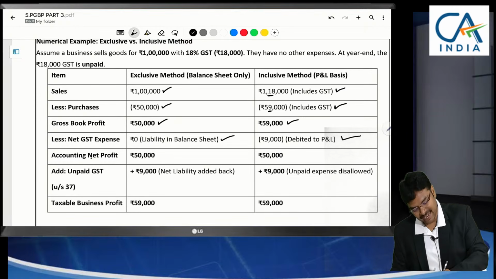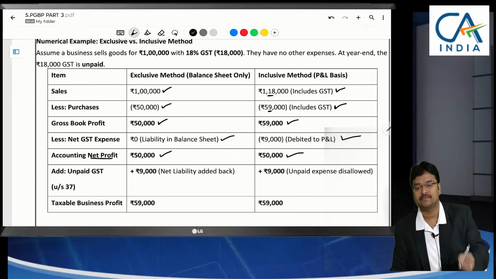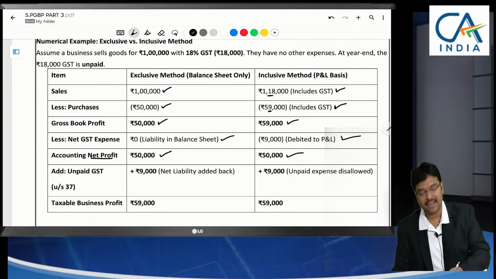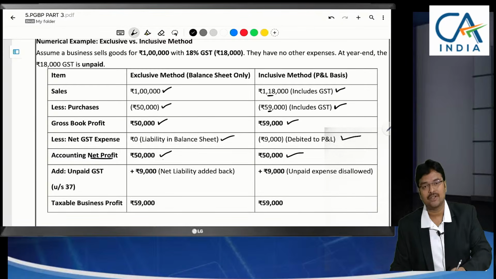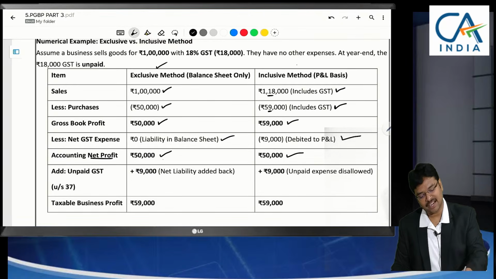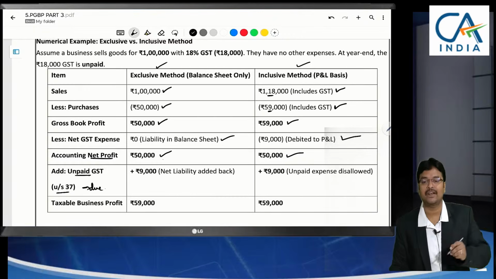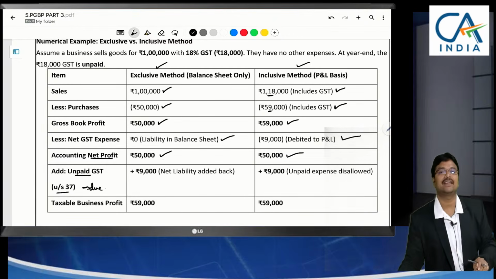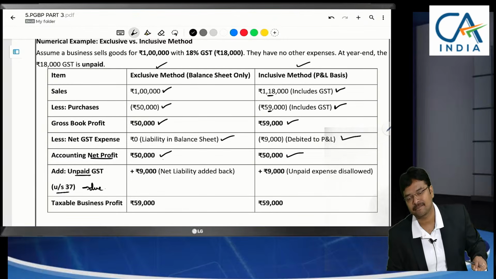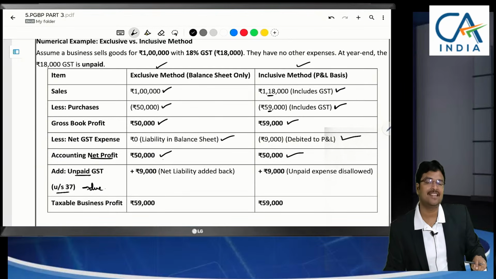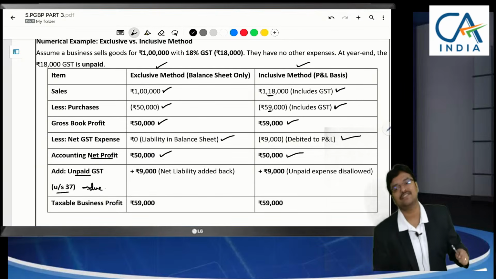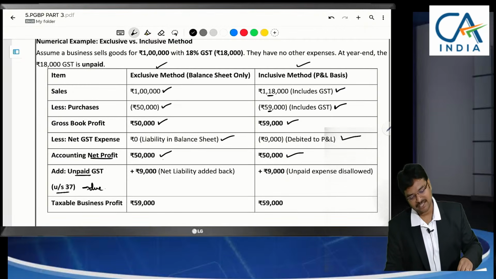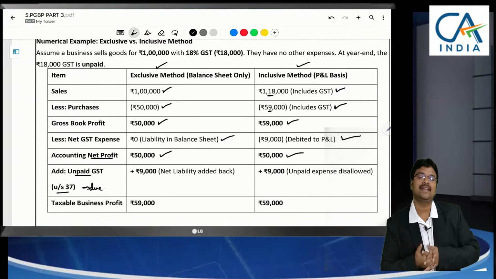So, what will be the net profit? 50,000. Income tax will be levied on net profit and not the gross profit. So, in any case, whether you follow the exclusive method or the inclusive method, if there is unpaid GST, even on the due date of filing return of income, you kept the March month return as pending, you didn't file your 3B, or you have filed 3B but reducing the taxes, there is a difference of taxes of liability. So, in this case, will this 9,000 be treated as income?